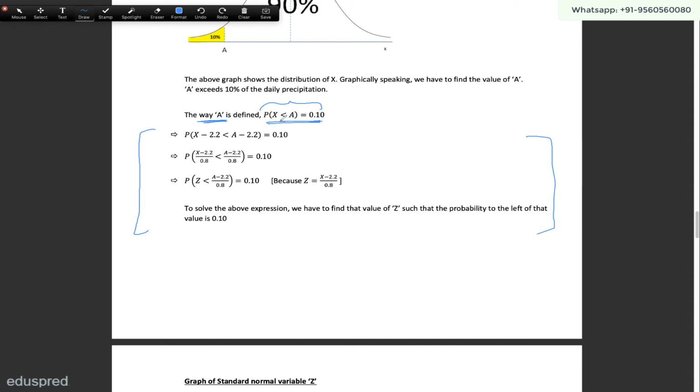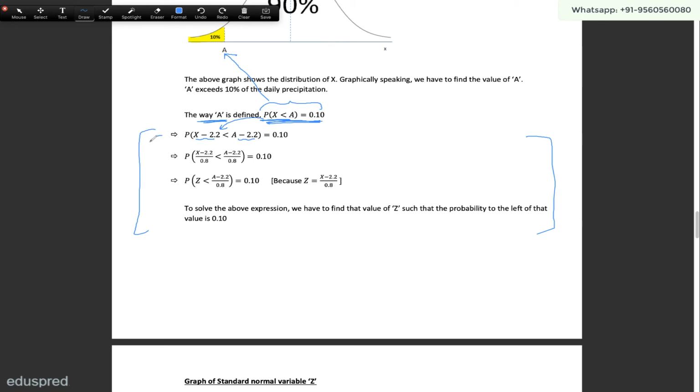Okay, so this is something that we already know because this is how a is defined. So now this left hand side can be written as this. Basically, I just subtracted 2.2 from both sides. So the probability that x is less than a can also be written as the probability that x minus 2.2 is less than a minus 2.2. Now I'm going to divide both of these by 0.8.